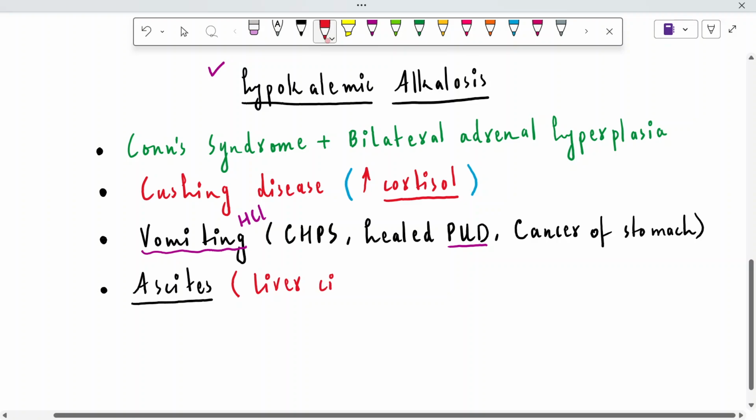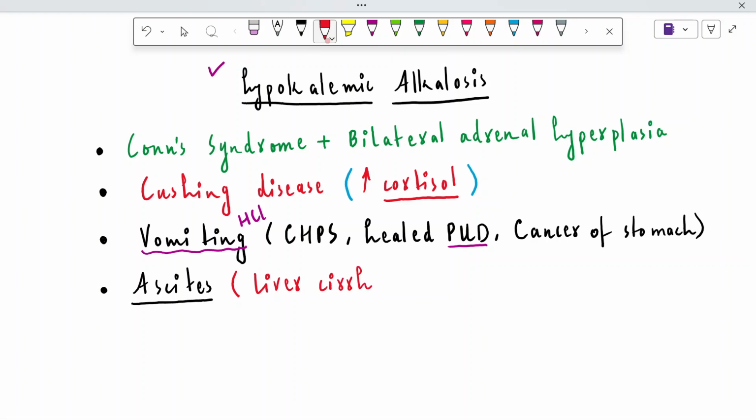In liver cirrhosis, the liver is not functioning and it is not producing albumin. So low levels of albumin can lead to ascites. Liver cirrhosis, as well as chronic heart failure or congestive heart failure, as well as nephrotic syndrome, because nephrotic syndrome causes proteinuria and a lot of protein is lost into the urine, so it causes the development of ascites.